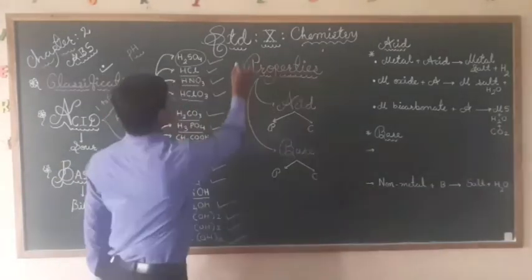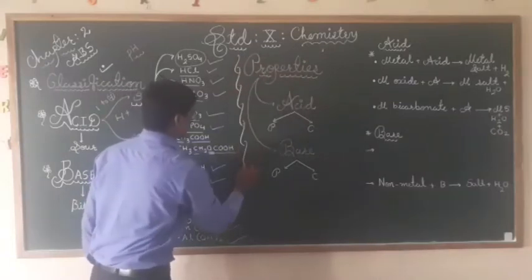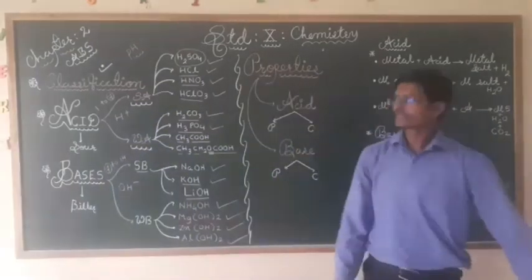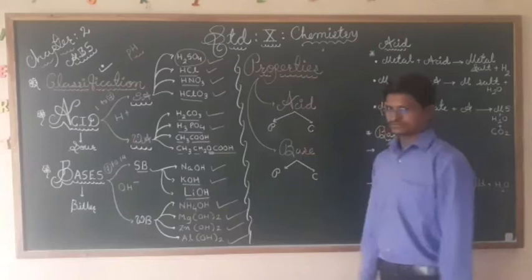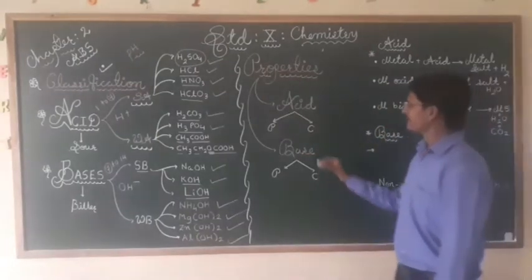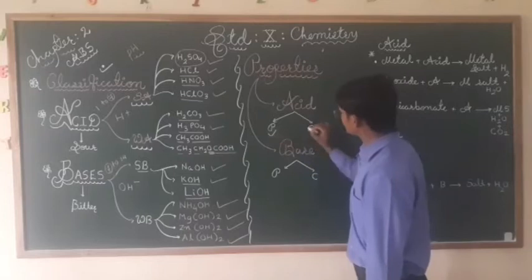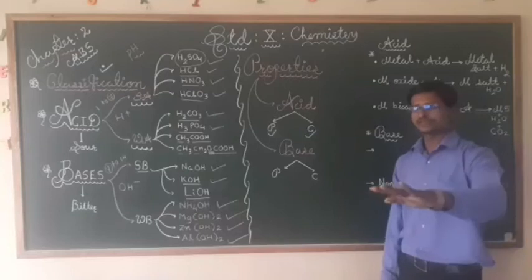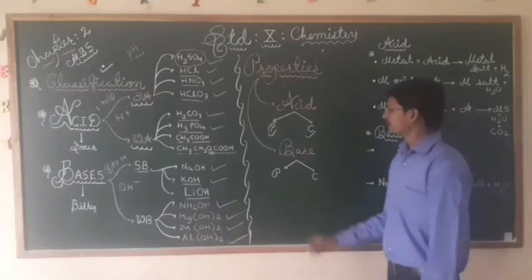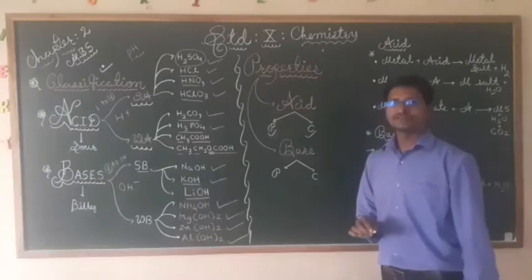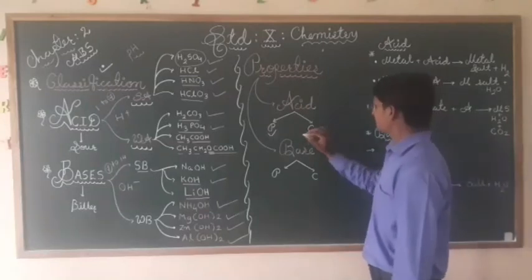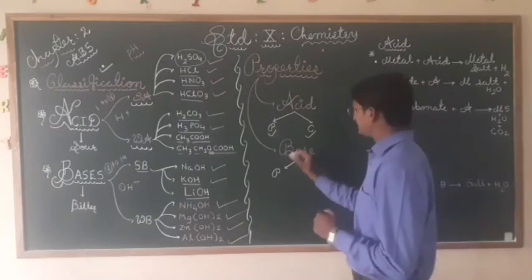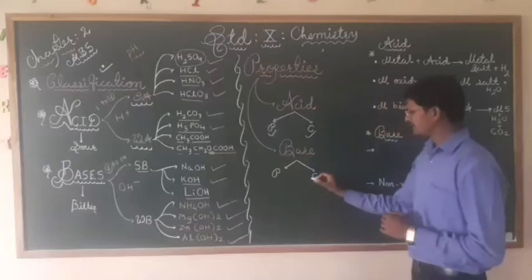Now my dear student, the next topic we are discussing is very interesting. That is the properties of acid and base. Now acid, my dear student, we have two properties. One is physical, which we can easily identify, or characteristic we can identify. But chemically it is difficult. So chemical property will be difficult to identify, and for base, again we have physical properties and chemical properties.